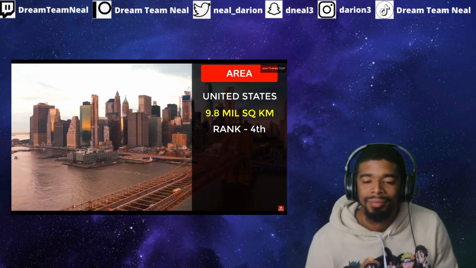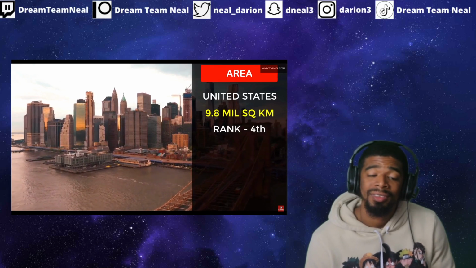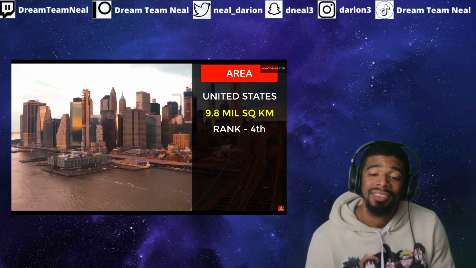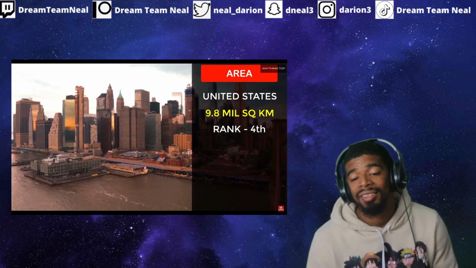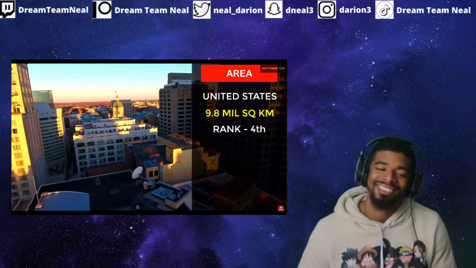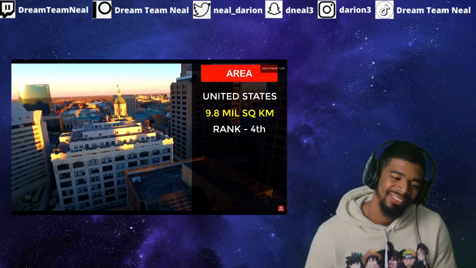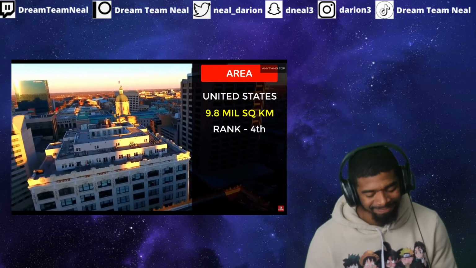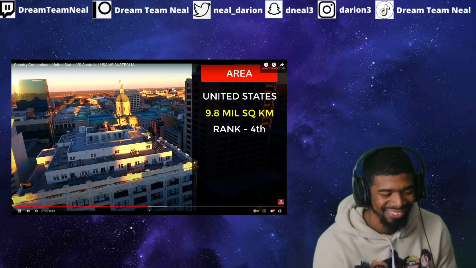New York City is the largest city in the United States. There are total 50 states in America. The 50 stars on the United States flag represent the 50 states of the United States of America. The 13 stripes represent the 13 original British colonies that declared independence from the Kingdom of Great Britain.